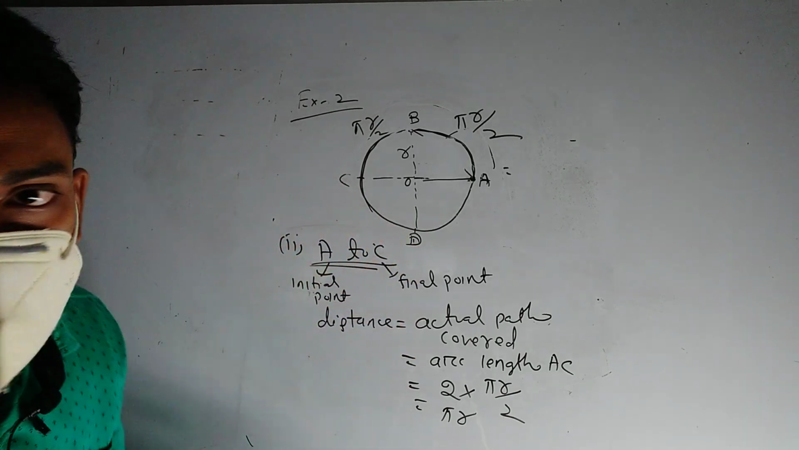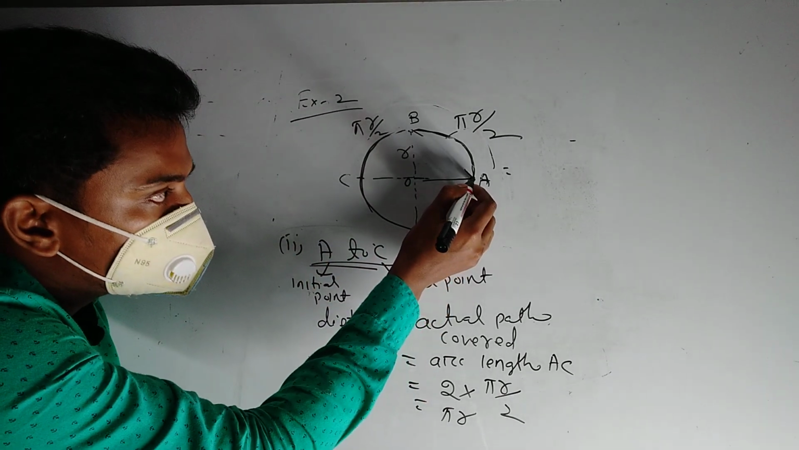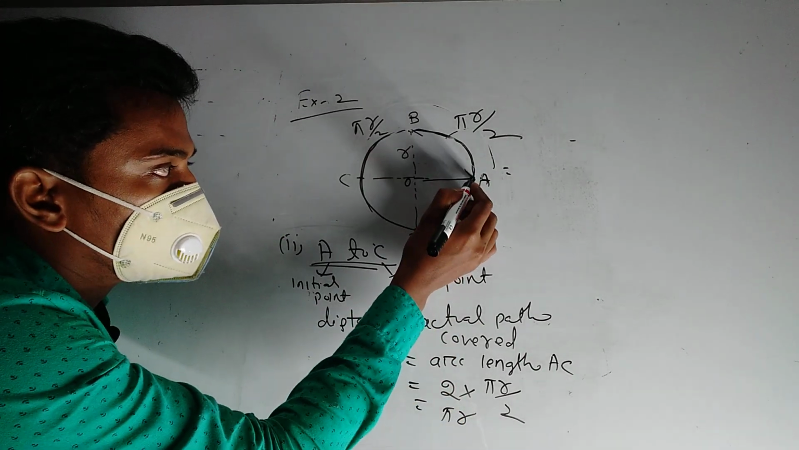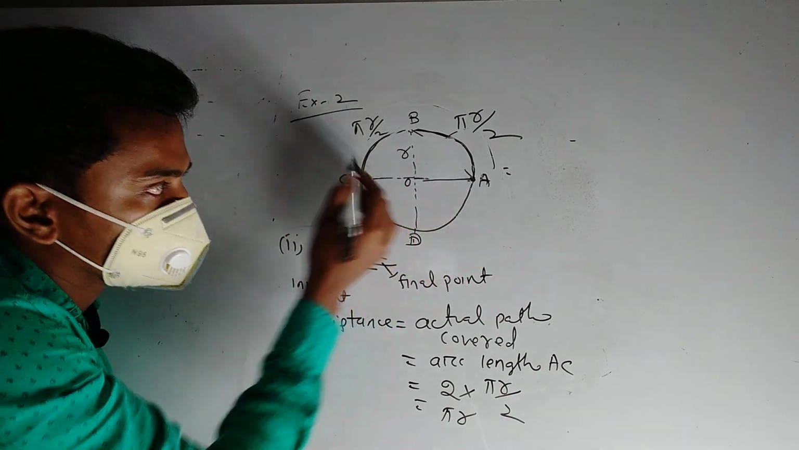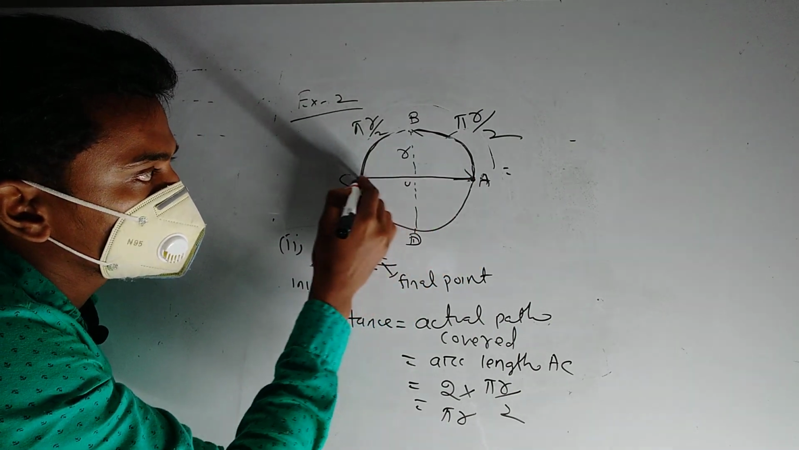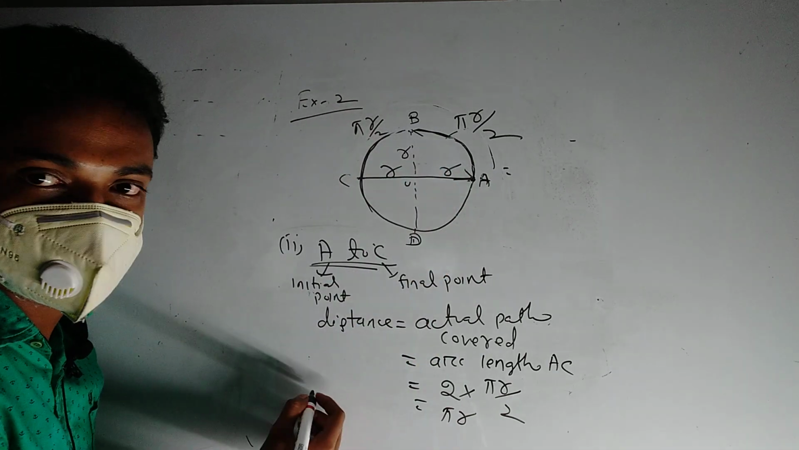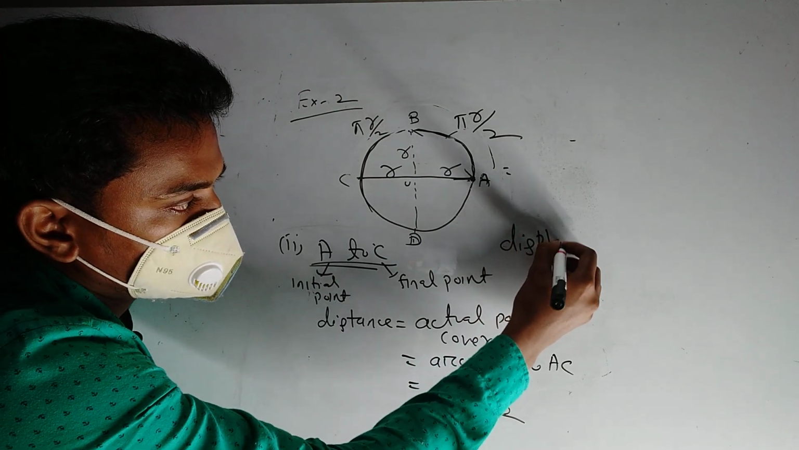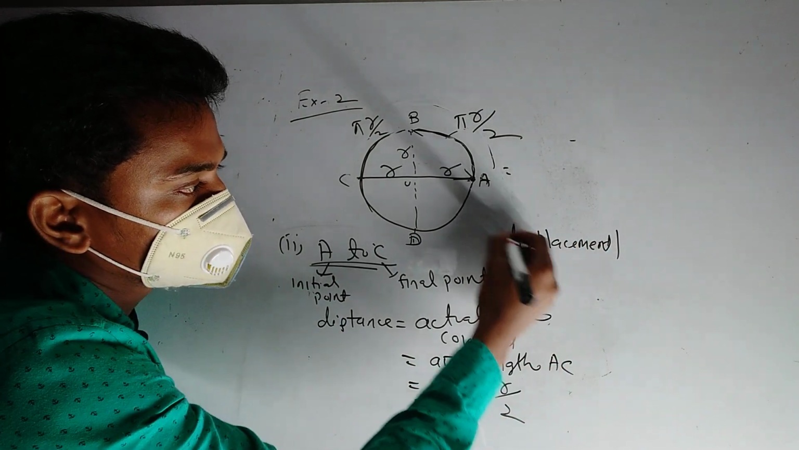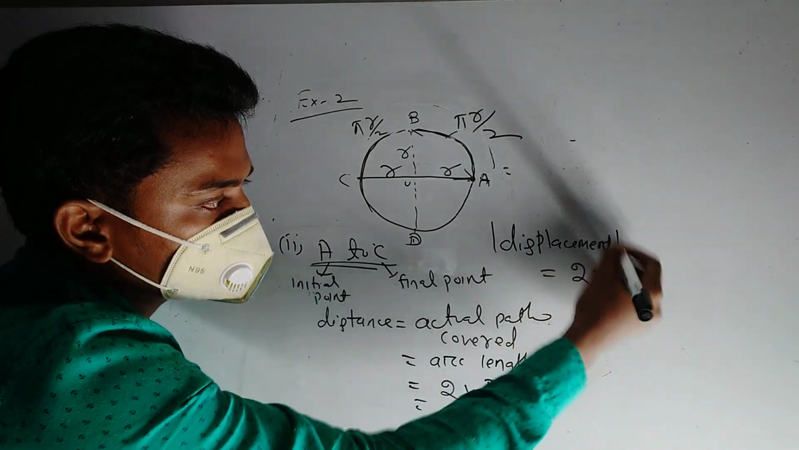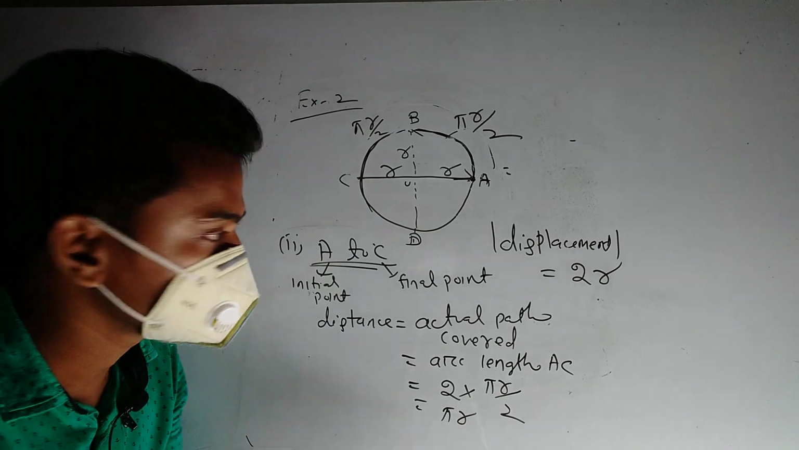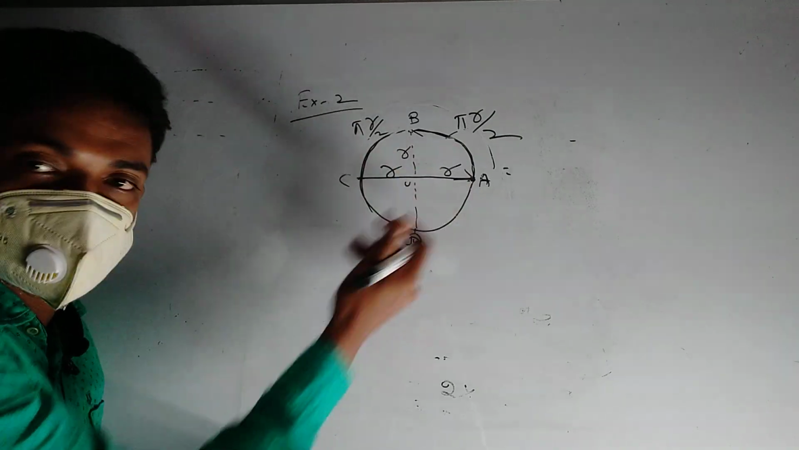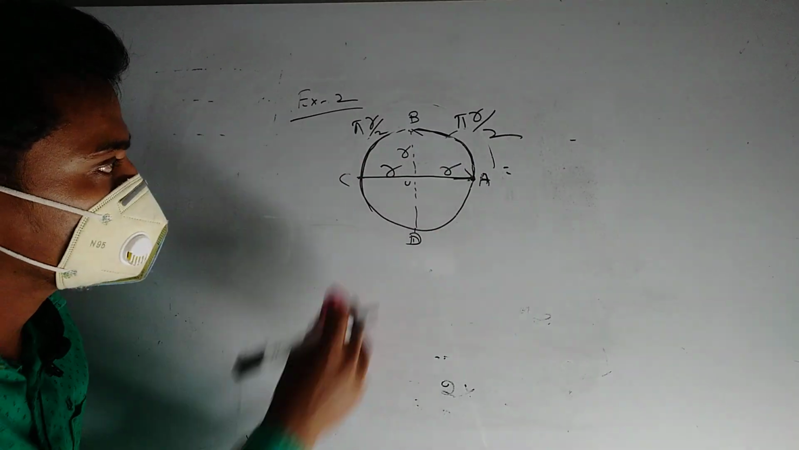What is the displacement covered by the particle? To find the displacement, I told you, simply connect the initial point and the final point. A is the initial point and C is the final point, simply connect these. So this is r and this is r, so the displacement is 2r. Writing here, displacement magnitude equal to 2 times r. Clear? And the displacement direction is from A to C, obviously from initial to final point.